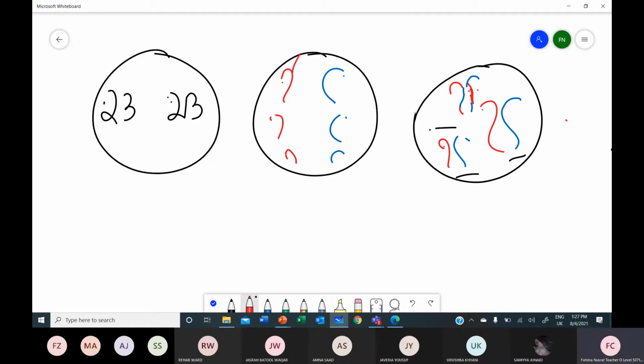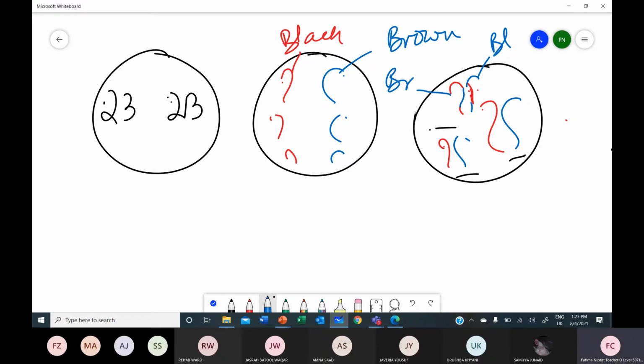The chromosome of the mother was having black eye color, and the chromosome of the father was having brown eye color. When they exchange their parts, the mother's chromosome now has brown eye color and the father's chromosome now has black eye color. Getting it? When they exchange the parts, the genes are exchanged.